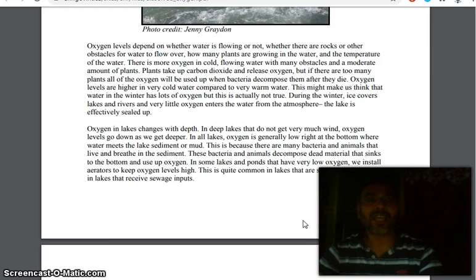Oxygen levels are higher in very cold water compared to very warm water. This might make us think that water under ice has lots of oxygen, but this is actually not true. During the winter, ice covers lakes and rivers, and very little oxygen enters the water from the atmosphere. The lake is effectively sealed up.